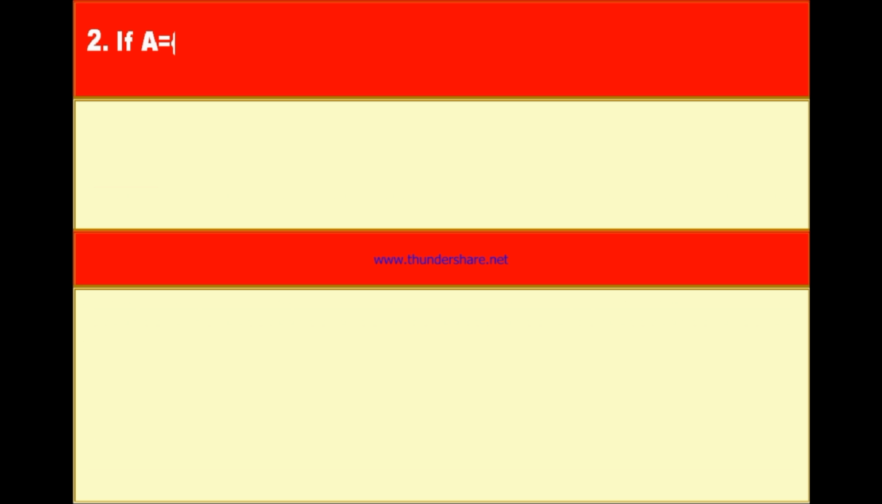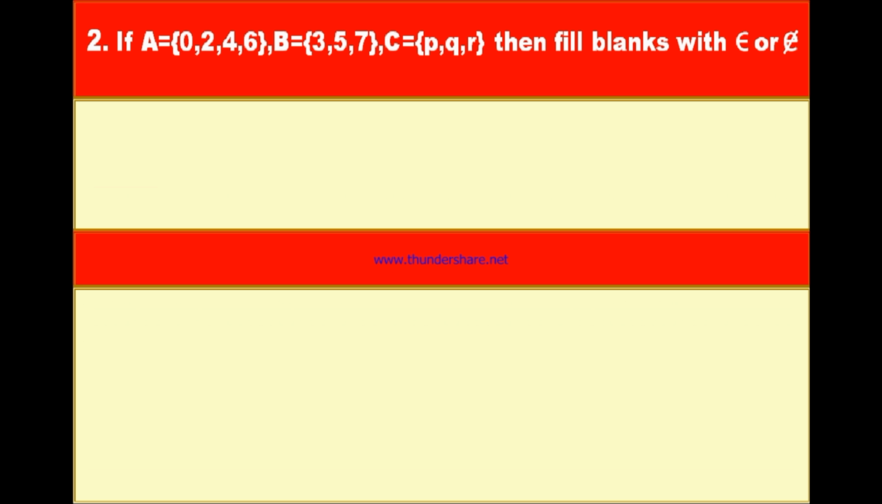Now, question number 2. If A is equal to the set {0, 2, 4, 6}, B is equal to the set {3, 5, 7}, and C is equal to the set {P, Q, R}, then fill the blanks with belongs to and does not belong to. Here is the symbol for belongs to, and this is the symbol for does not belong to.